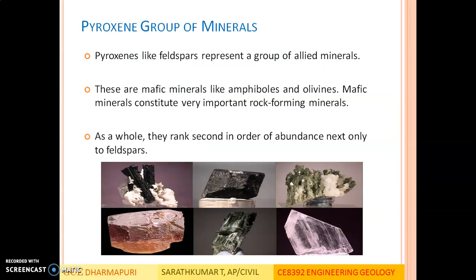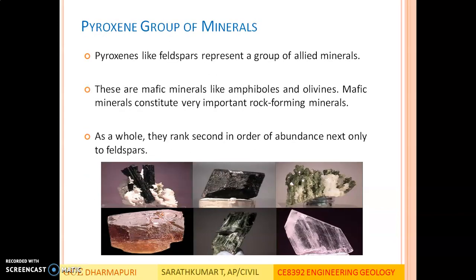Pyroxene group of minerals. Pyroxenes, like feldspars, represent a group of allied minerals. It is not a single mineral, it is the name given to a group of minerals. These are mafic minerals like amphiboles and olivines. Mafic minerals constitute very important rock forming minerals. As a whole, they rank second in order of abundance, next only to feldspars. So the order is feldspar, then mafic groups like pyroxene, amphibole, olivines, and quartz.